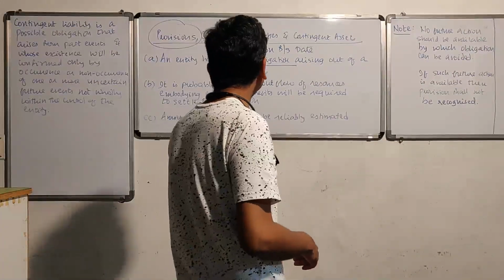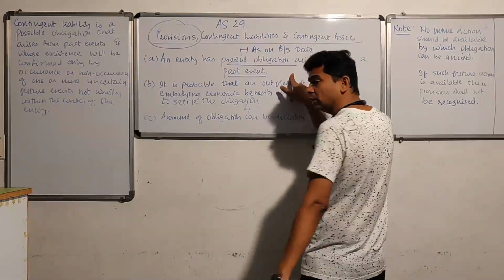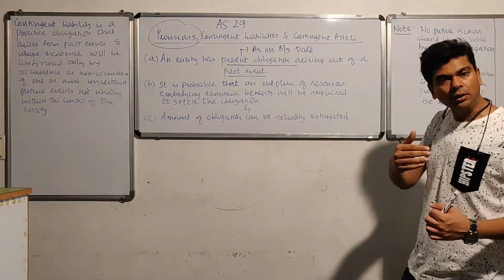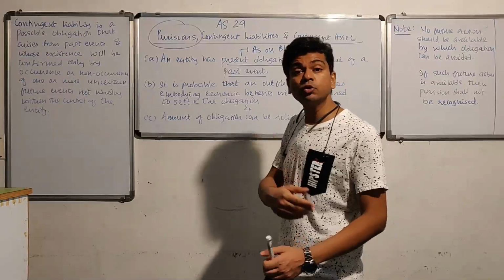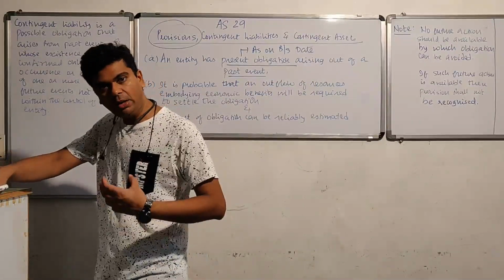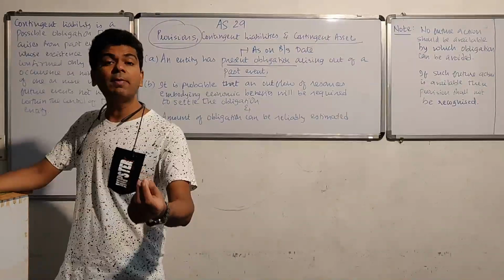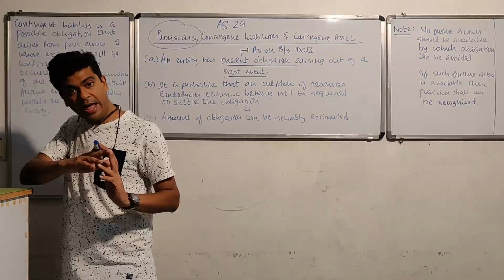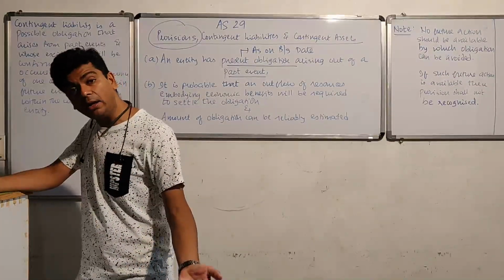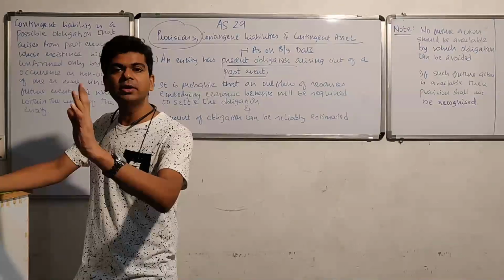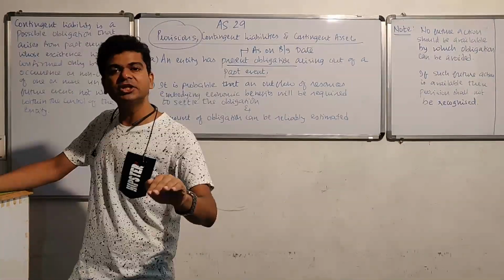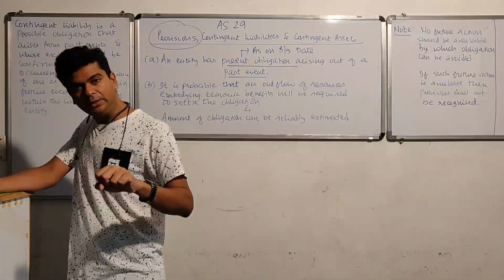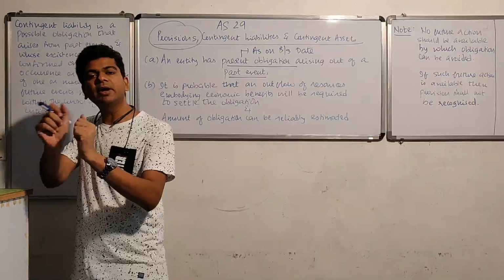For example, that earlier illustration that we were considering, you have sold on warranty basis. So tell me, what is the past event? The past event is that you have sold on warranty basis. So because you have sold on warranty basis, as on the balance sheet date, you have an obligation. If any of those products are returned back, see, product will be returned back in the future year. Agreed, product will be returned back in the future year. But as on the balance sheet date, I know that for all the units that I have sold on warranty basis during the year, some percentage of that may become defective.